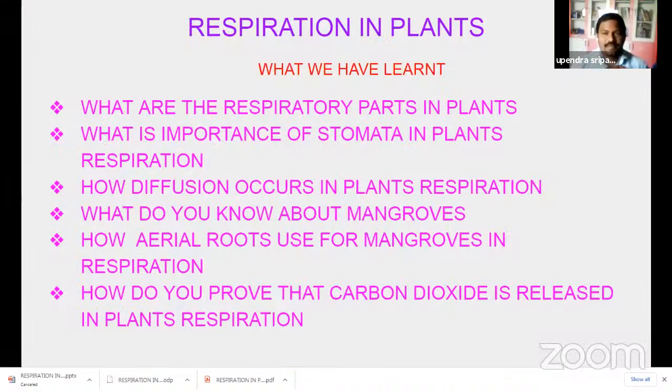Students, in this session I said some things about respiration in plants. I think you understand, so write these questions in your notebook. What are the respiratory parts in plants? What is the importance of stomata in plant respiration? How does diffusion occur in plant respiration? What do you know about mangroves? How are aerial roots used by mangroves in respiration? How do you prove that carbon dioxide is released in plant respiration?